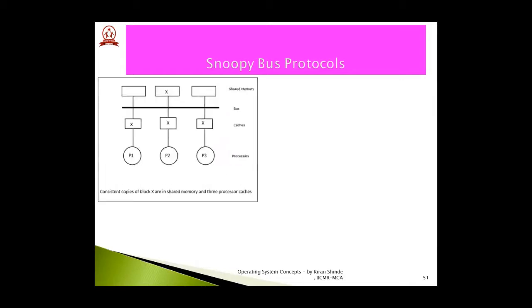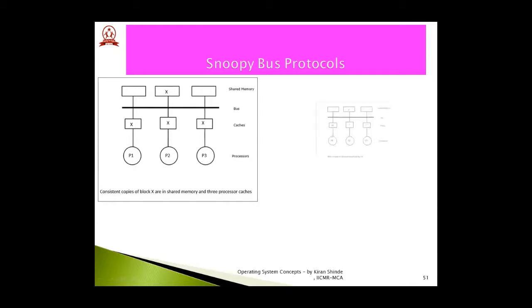Let's try to see with the help of a simple example. In this first image, you can see the data block X is maintained by processor P1, processor P2, and processor P3 in its local cache, as well as the same block, or a replica of the block, in the shared memory also. Via this bus channel, the communication between the shared memory and the processors is happening.